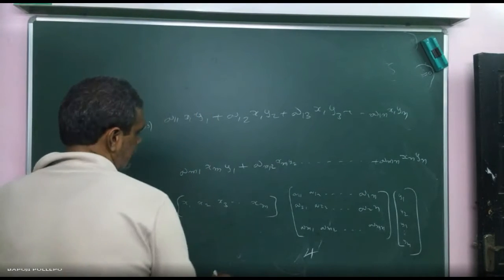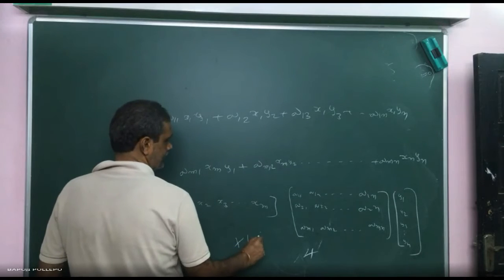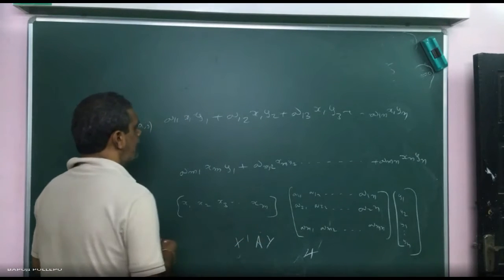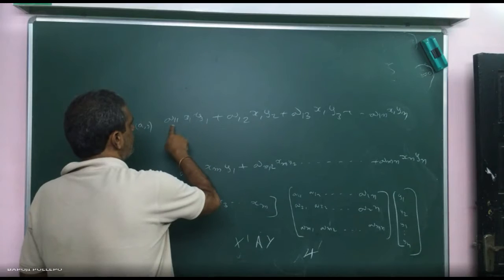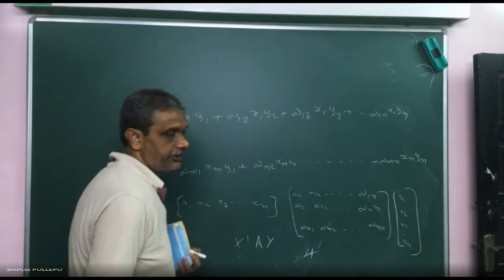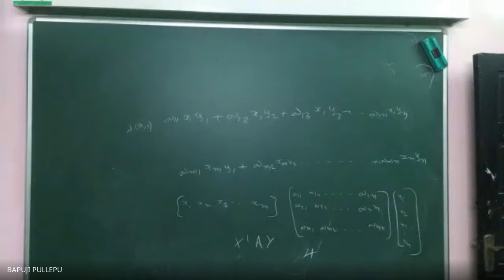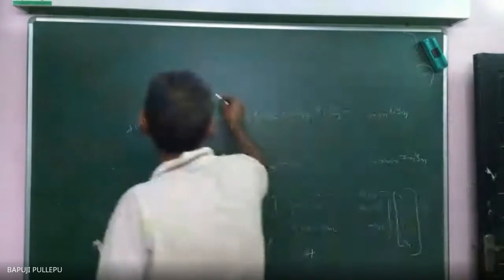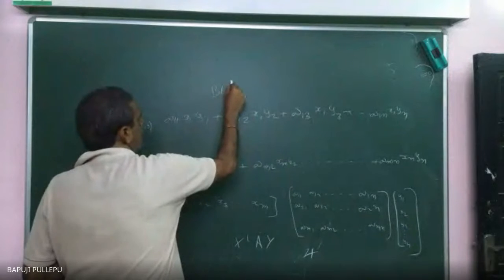This way they write x dash A y. But you can see, x1 y1 means what? This stands with the a11 coefficient. 1, 2 means what? That stands with the a12 place, like that actually. This is called a bilinear form. Two linears.